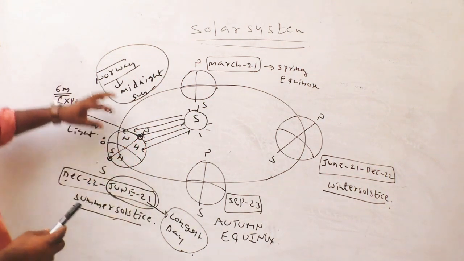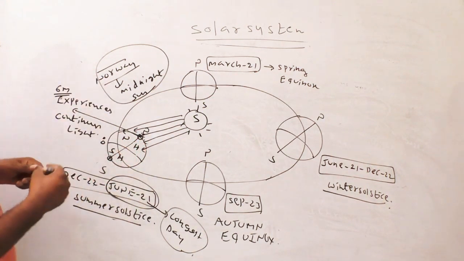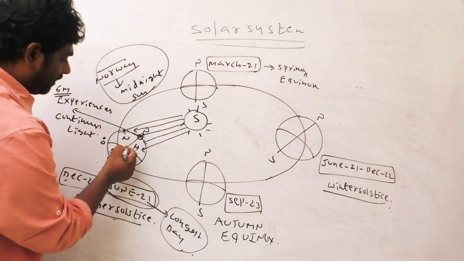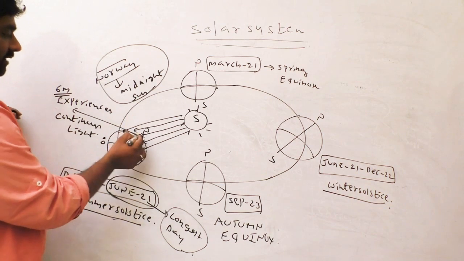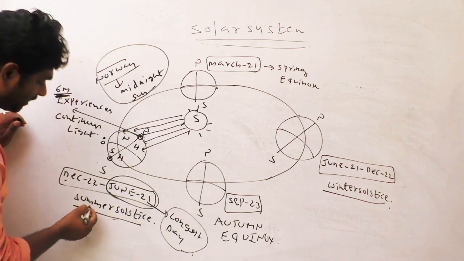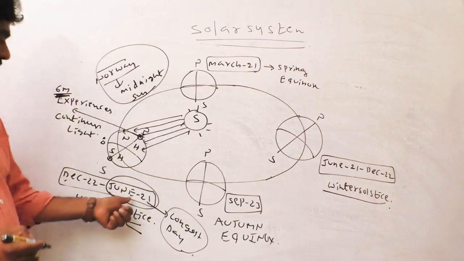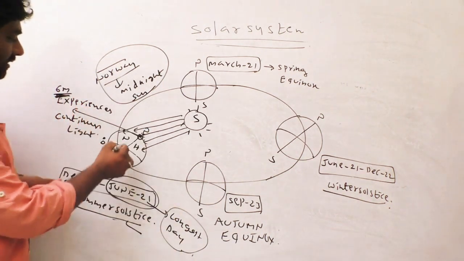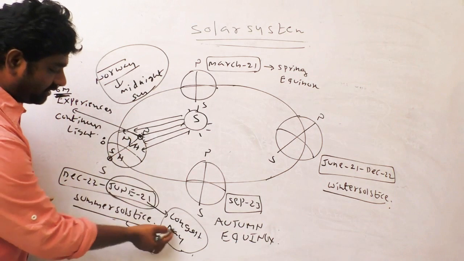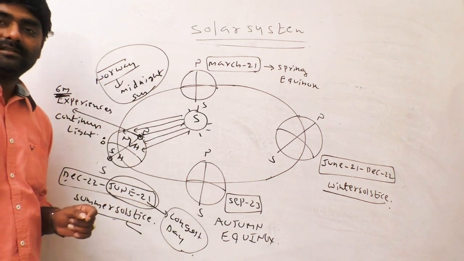North Pole. So from the exam point of view, if a person moves from the equator to the North Pole, daylight increases. The North Pole experiences 6 months of continuous light during the summer solstice, June 21st, longest day. In India, longest day, June 21st. Why? Because India is located in the northern hemisphere.